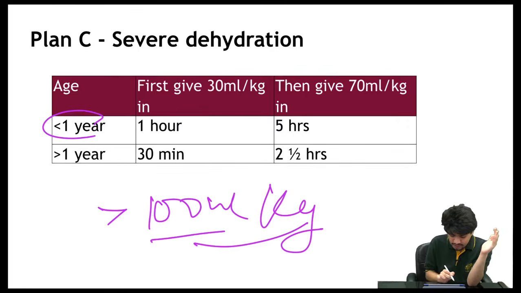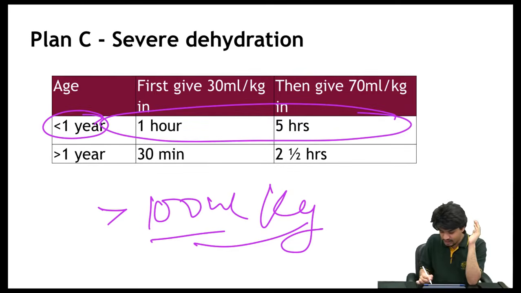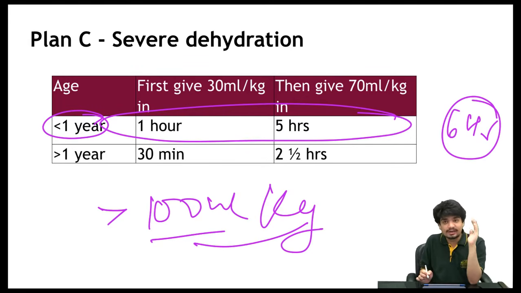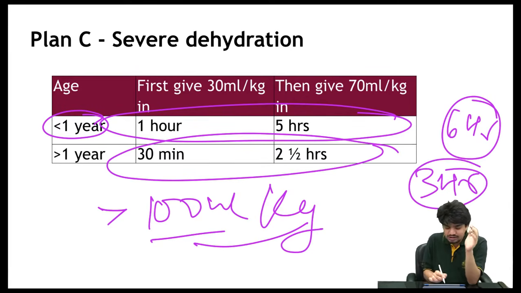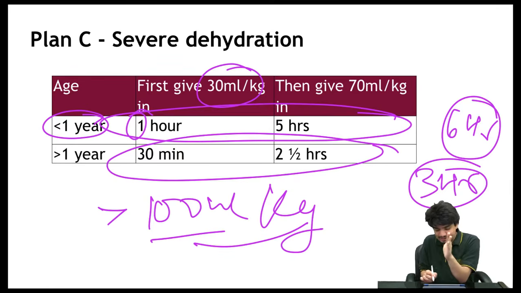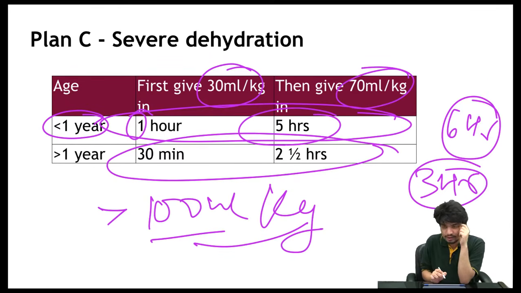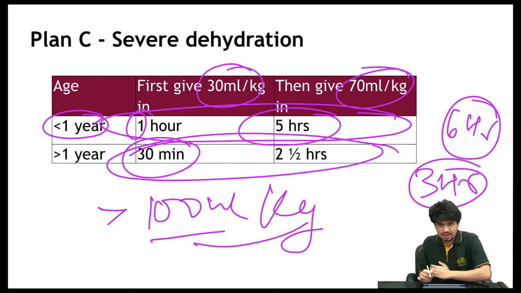If the child is less than 1 year old, you have to give it over 6 hours. If the child is more than 1 year old, you have to give it over 3 hours. The first 30 ml per kg has to be given in 1 hour if the child is less than 1 year old, and the rest 70 ml per kg has to be given over 5 hours. If the child is more than 1 year old, the first 30 ml per kg has to be given in the first 30 minutes, and the next 70 ml per kg of the 100 ml per kg has to be given over 2.5 hours.